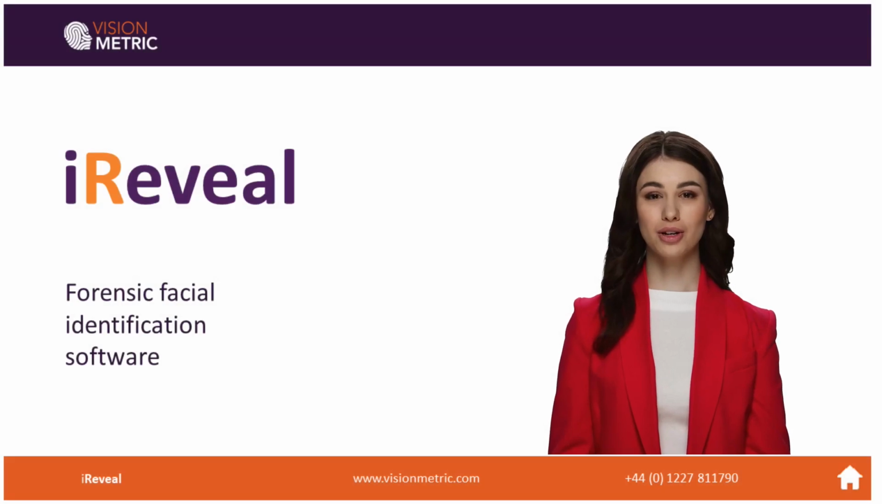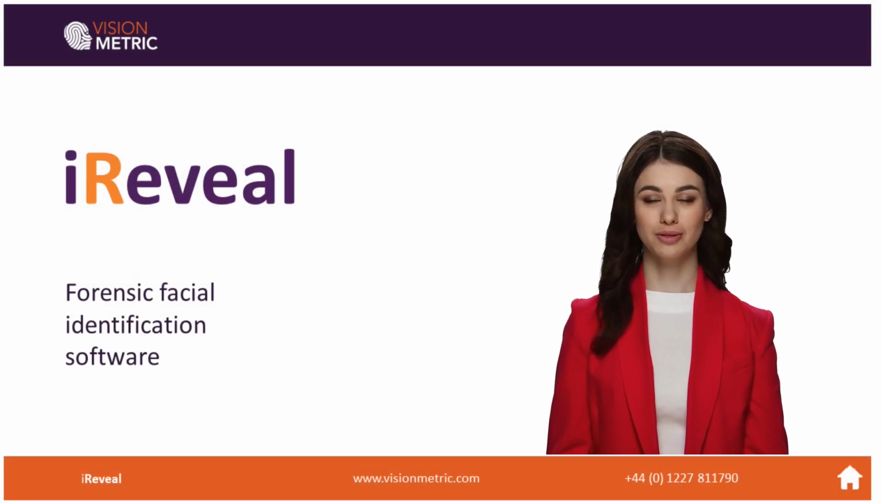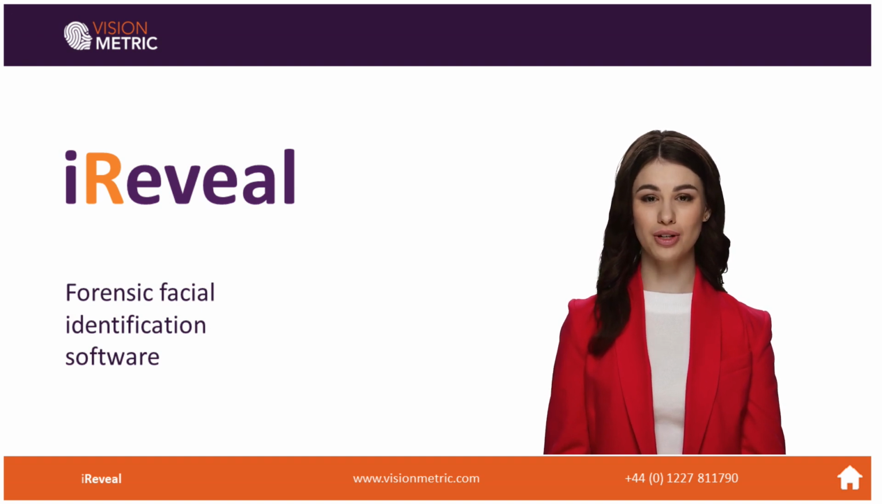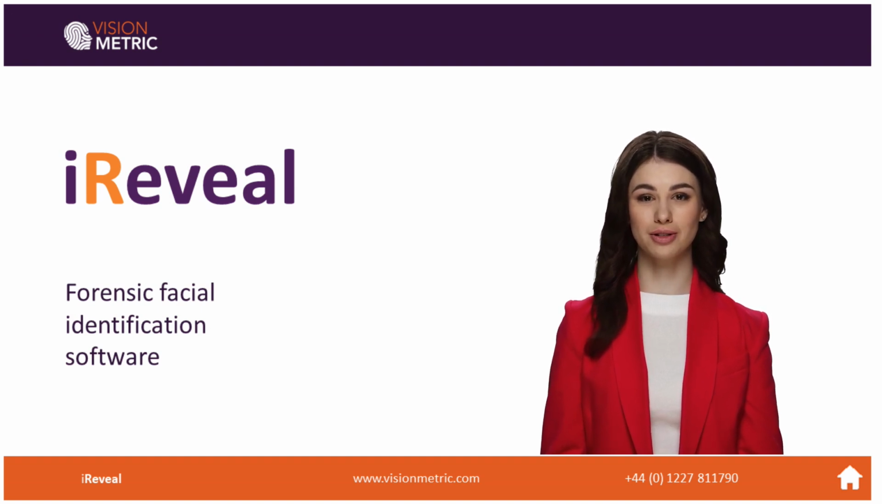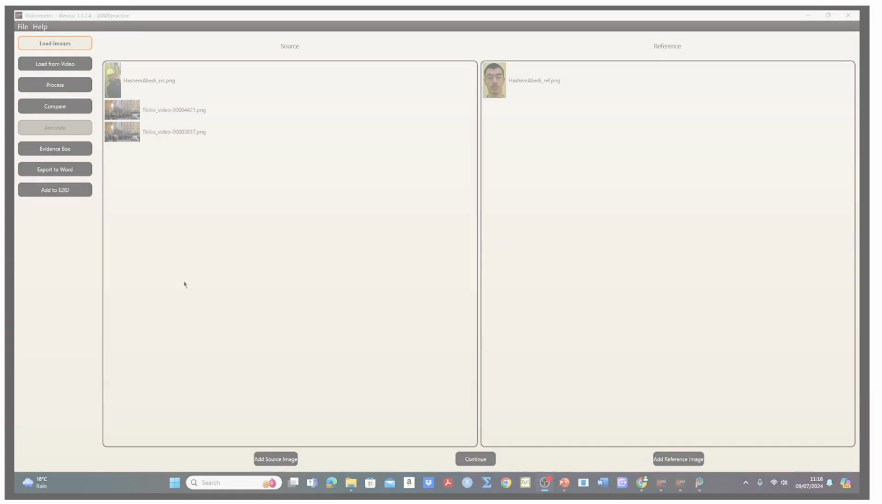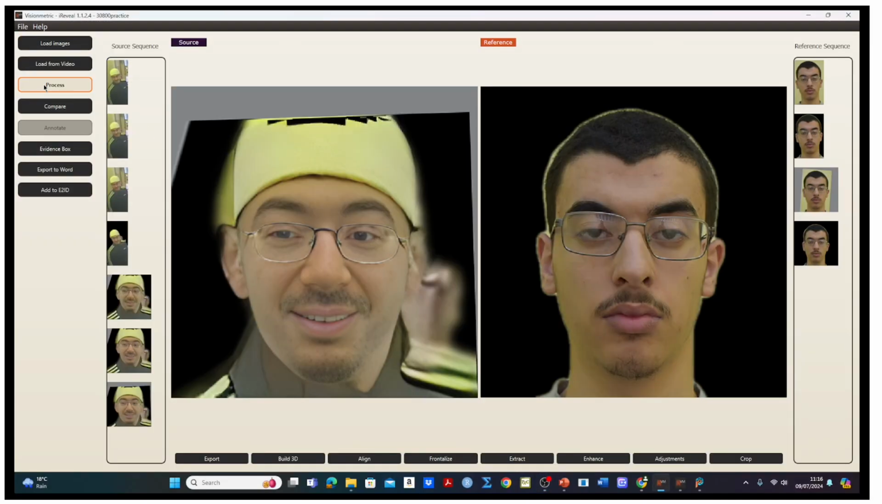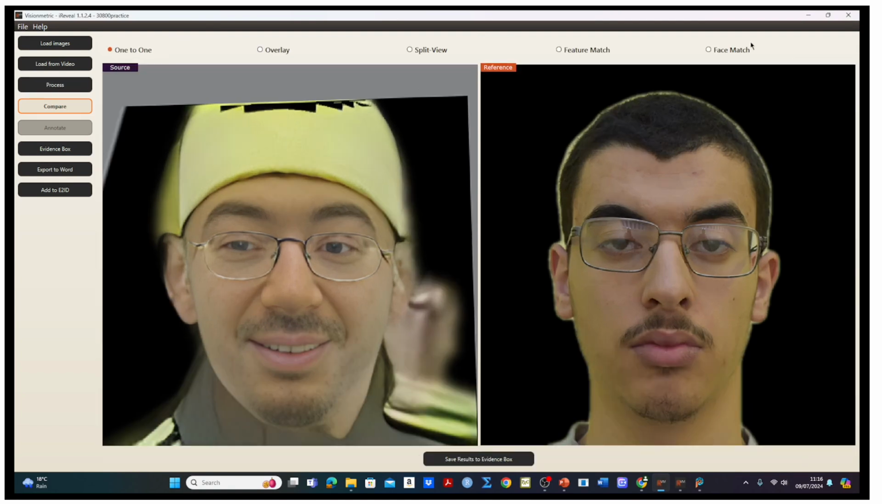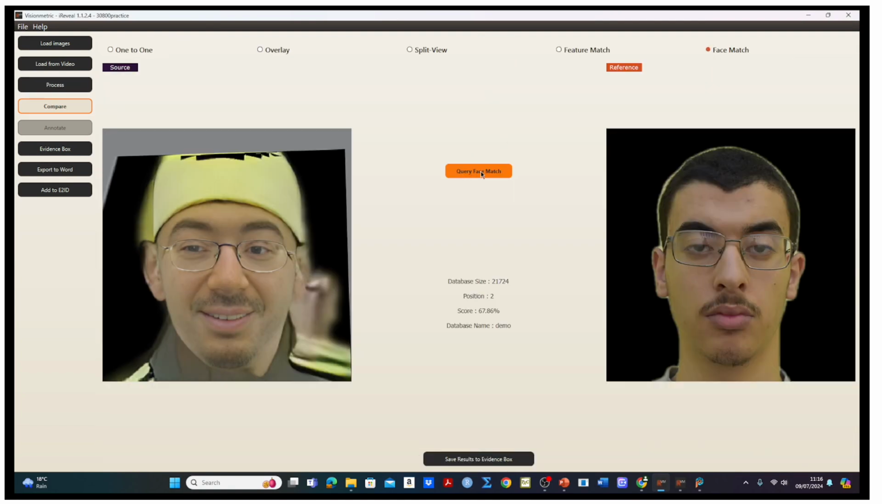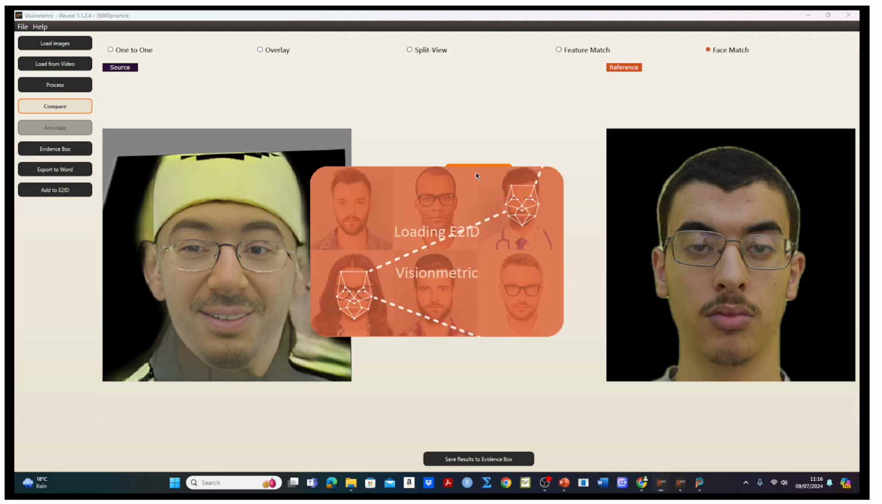How can you be sure beyond reasonable doubt that two people in two different images are the same person? This is often a vital question in law enforcement and the criminal justice system. The iReveal software is a fast, powerful system that uses the latest advances in machine learning. It extracts robust evidence from video and image input to compare and assess identities.